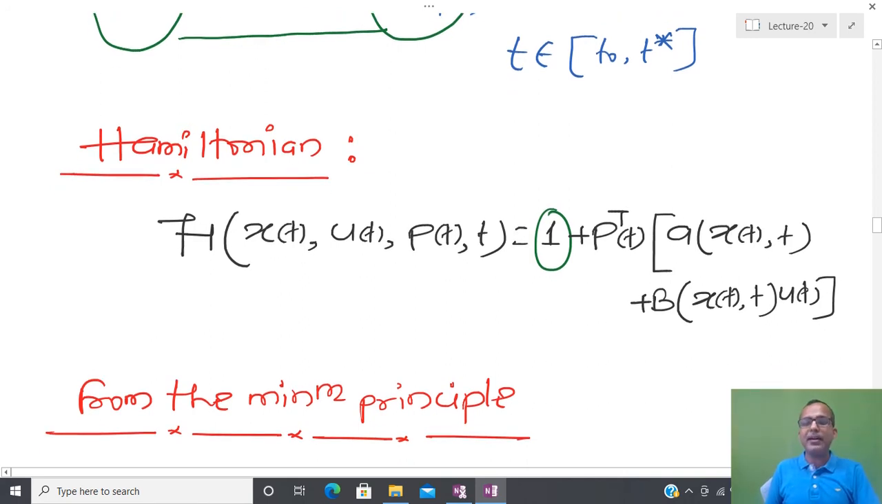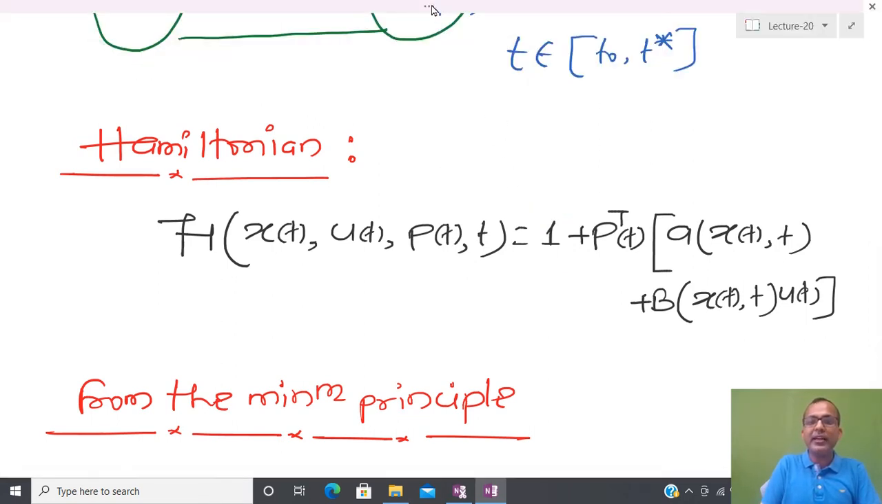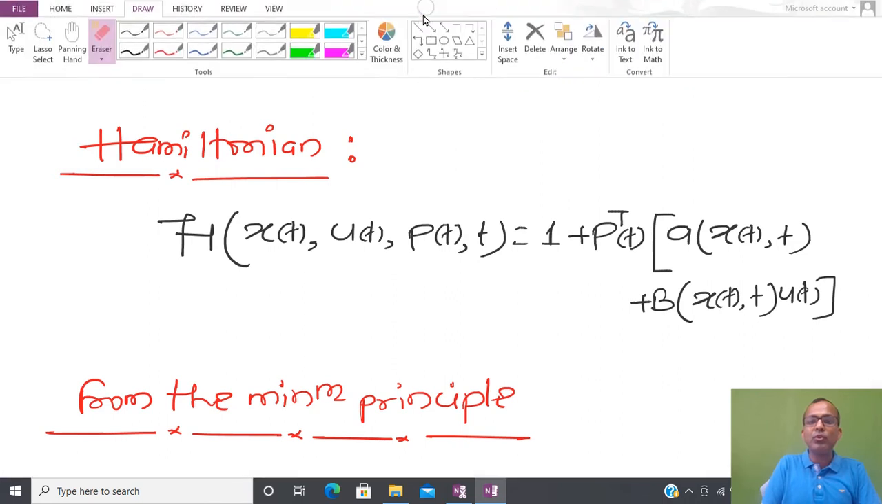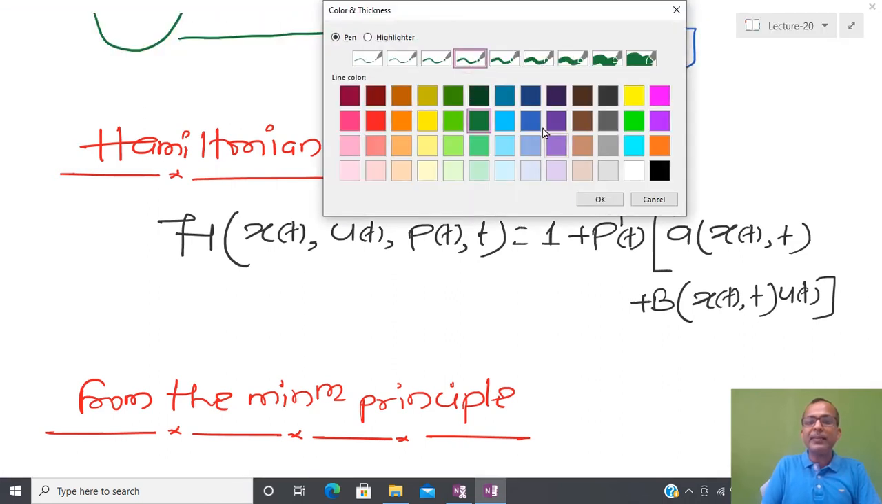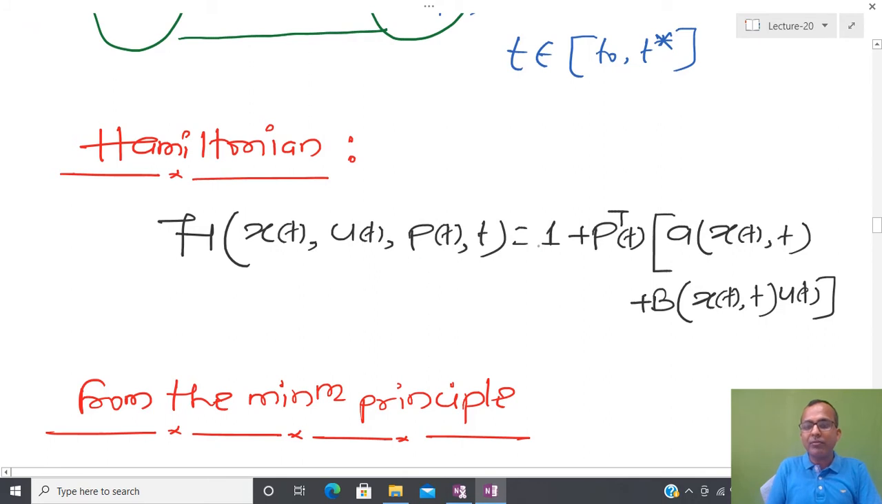So the first step, I have to again define this particular Hamiltonian. In order to define this Hamiltonian, I am going to consider some kind of functional, and this is the first part of this functional.